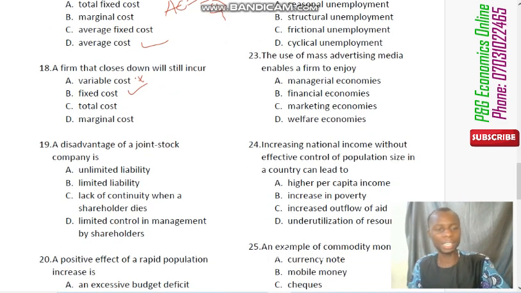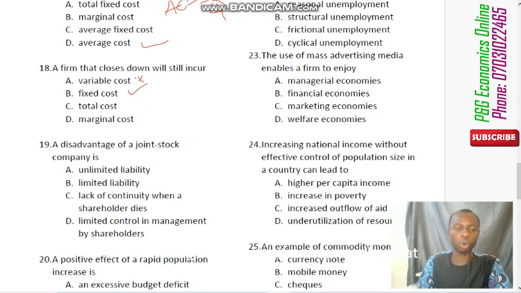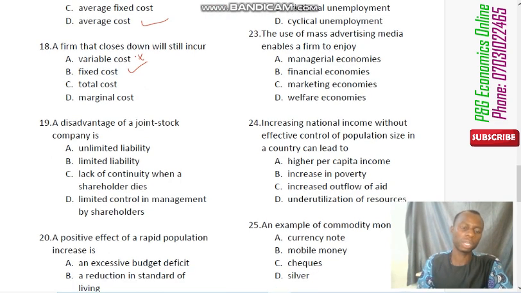Now question number 19 says a disadvantage of joint stock company is what? Well, what are joint stock companies? Joint stock companies are also known as public limited liability companies, the PLCs. Of course, they are limited liability, so they cannot be unlimited.